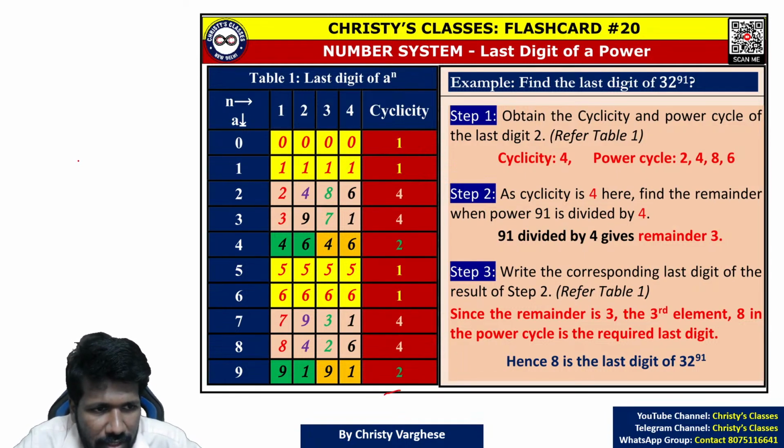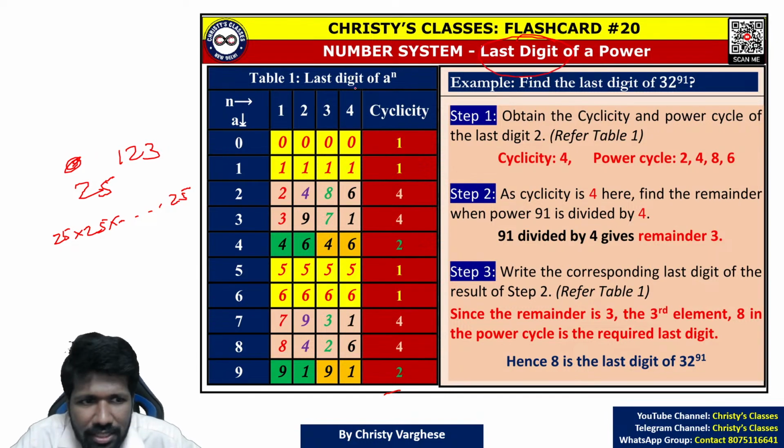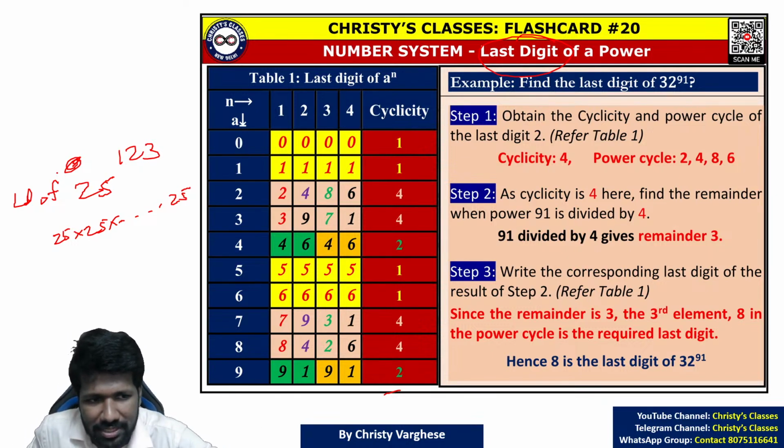For example, if it is 25 raised to 123, what does it mean? 25 into 25 into 25 into 25, 123 times. What is the last digit of this? If the question is asking last digit or unit digit, last digit and unit digit are both the same. What you should do: for finding the last digit, you only have to find the last digits.